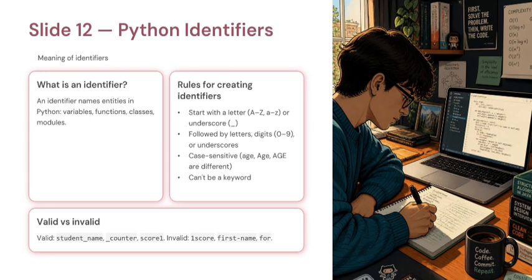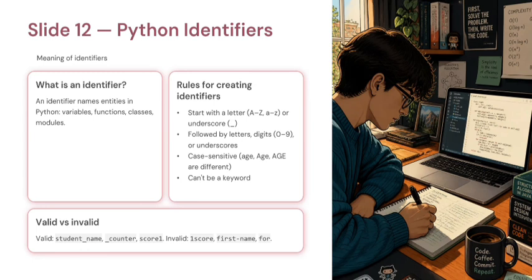Use meaningful names. Rules for creating identifiers. Rule number 1 is start with a letter or underscore. Rule number 2, use letters, digits, or underscores. The hyphen is treated as a minus operator. Rule number 3, it is case sensitive. This is extremely important. Many beginners lose marks in exams because of case sensitivity.